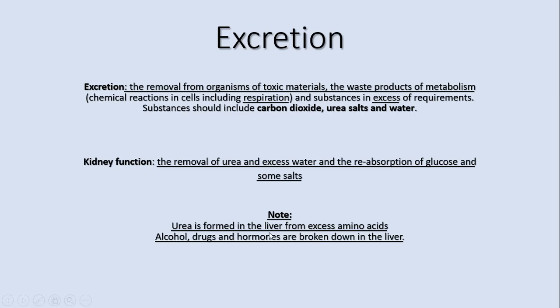Okay, as we know, urea is formed in the liver by deamination, and the liver is responsible for detoxification of toxic materials like drugs and alcohol. So you have to recognize the difference between filtration and detoxification. Filtration: wastes are already found and we are just removing them out of the body. While detoxification, we are breaking down, converting harmful substances into harmless ones.